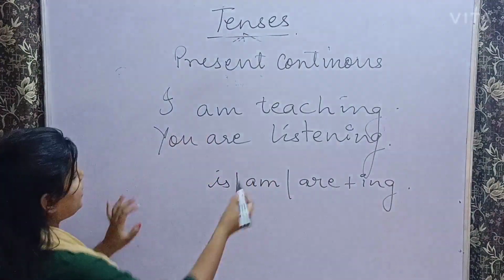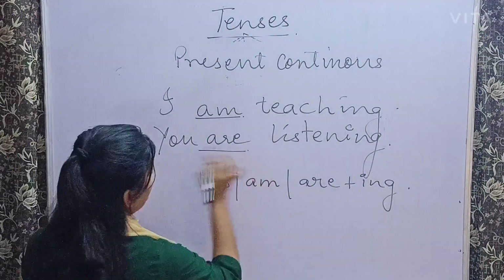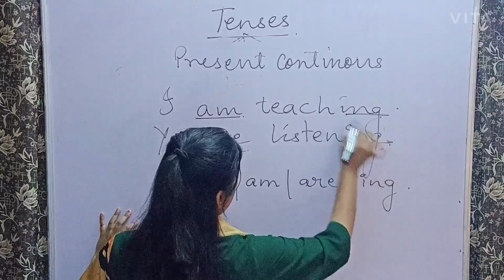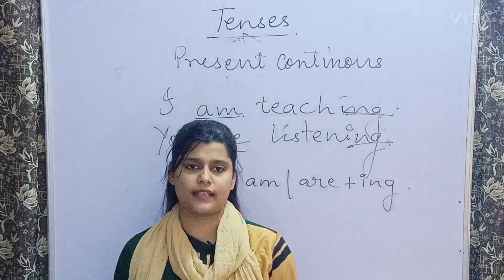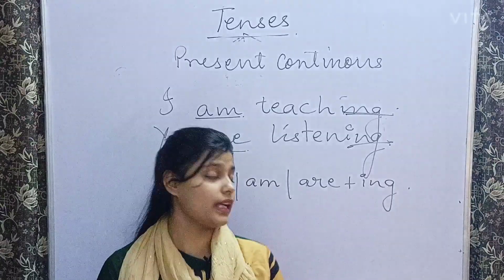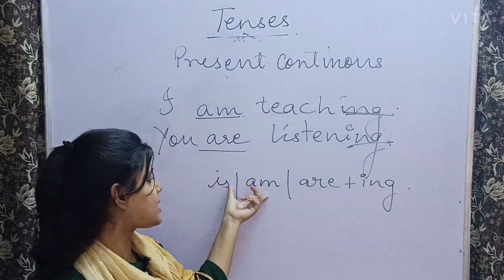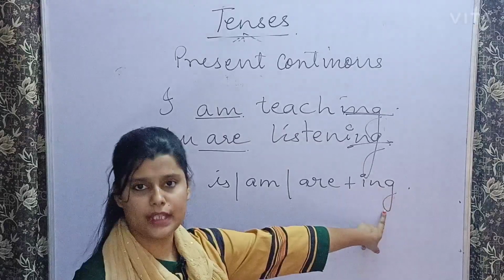Can you see here? It has am, it has are, plus there is ing, correct? So whenever you want to identify that a sentence is present continuous, it will always have is, am or are plus the ing form of the verb.